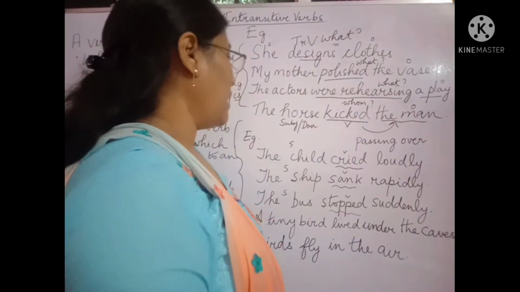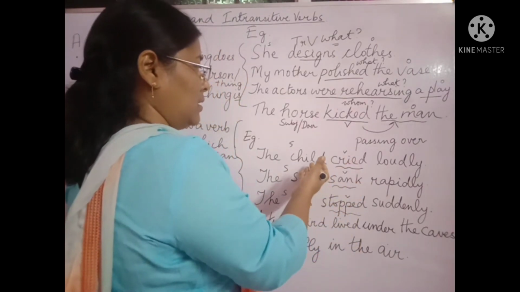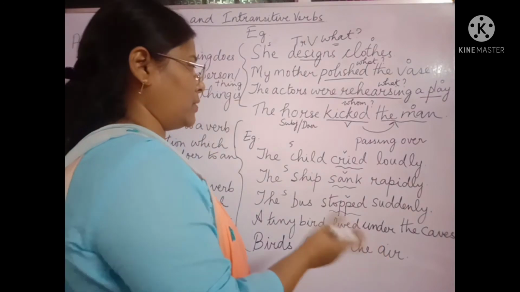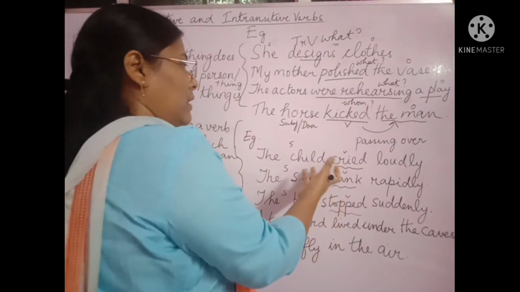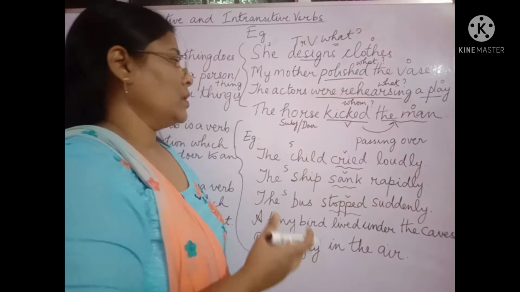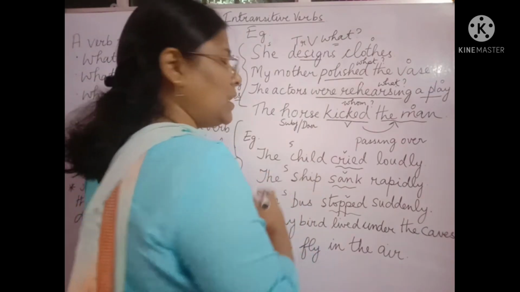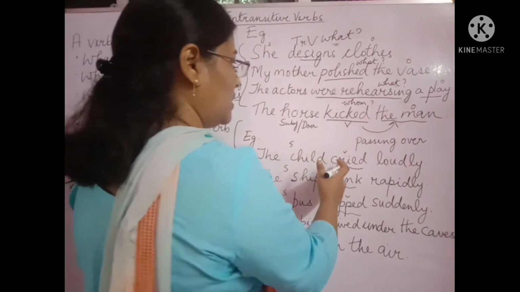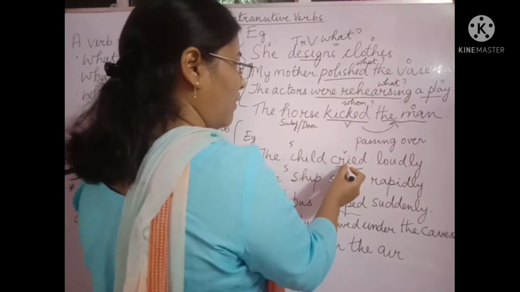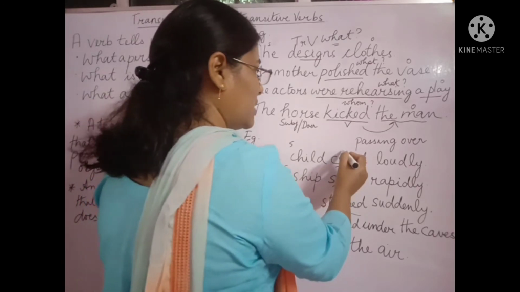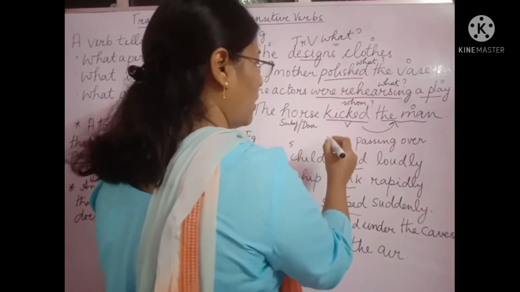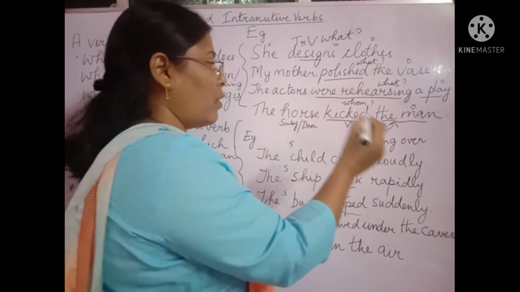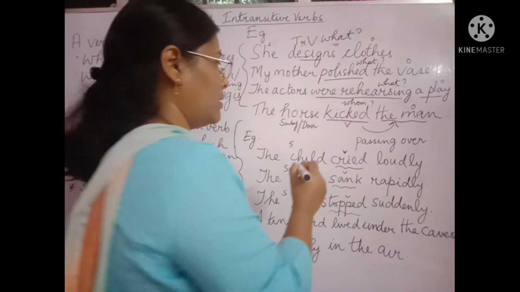We'll see that. What? The child cried? It's not possible. Whom? The child cried? No. So what is the question to this? If I ask the question, whom, what, we are not getting the answer as the object.